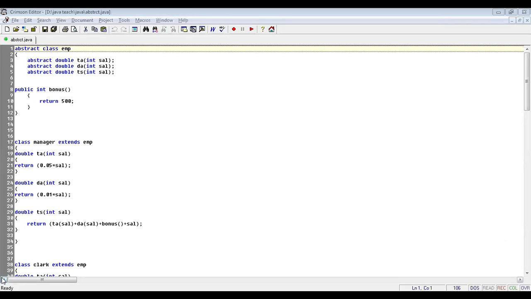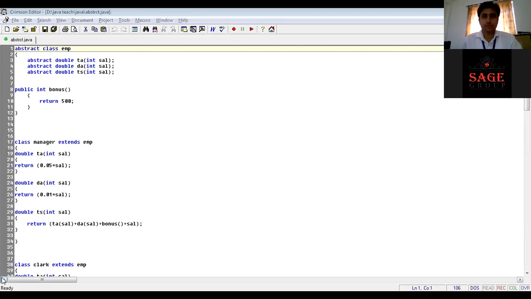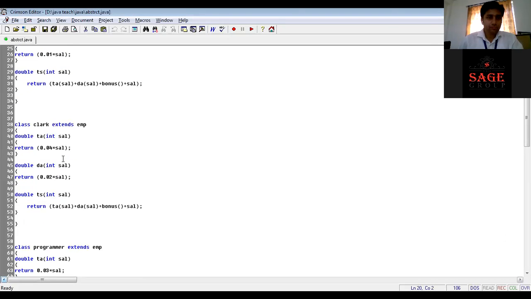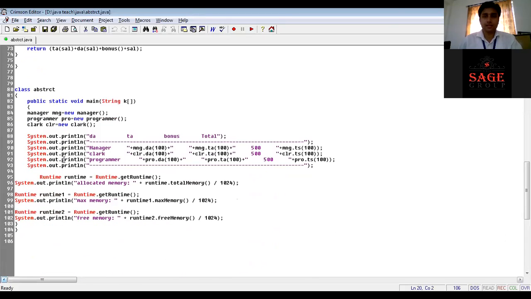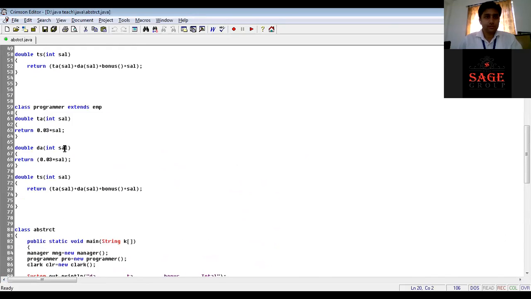I have that program where we will calculate the salary as per the criteria which we discussed.